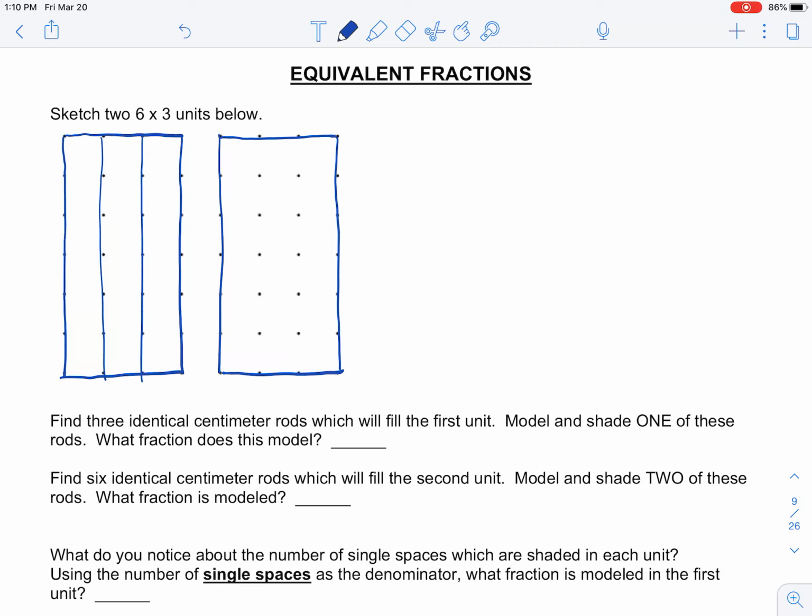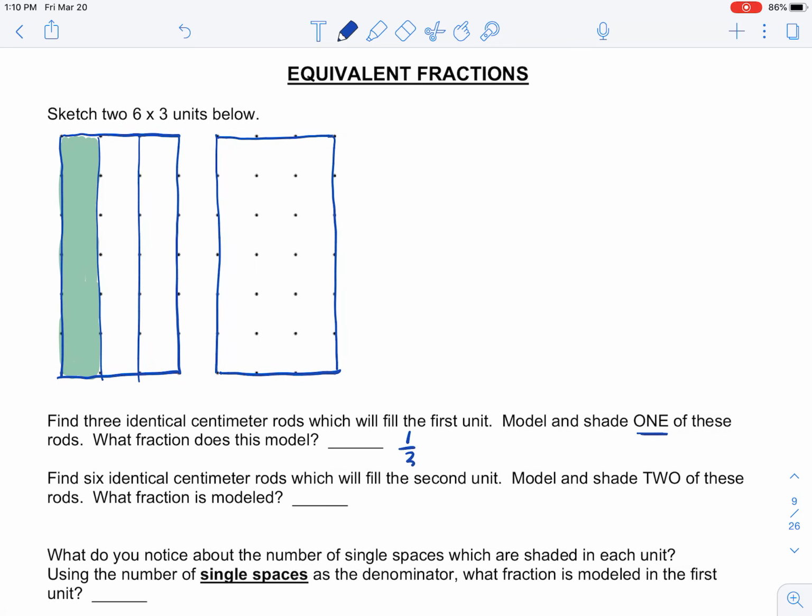And I'm going to model and shade one of these rods. So that means I'm just going to shade one of them. This fraction, I've divided into three equal parts. I shaded one of them. So this fraction is 1/3. I'll put that here.